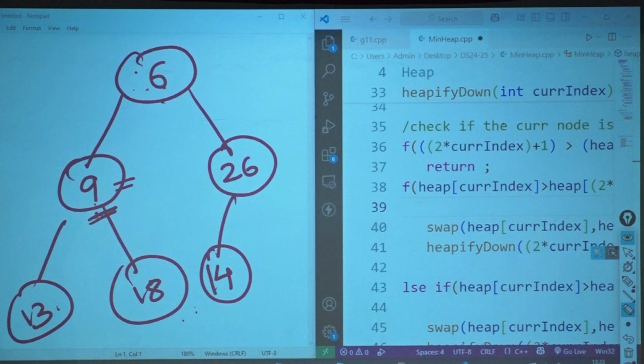Okay, now we need to remove 9. ठीक है? So first what am I going to do? Locate 9 where it is. After locating 9, I am going to replace it with 14. Okay, so 14 will come here. 9 will go here. Pop हो जाता है यहाँ पर.